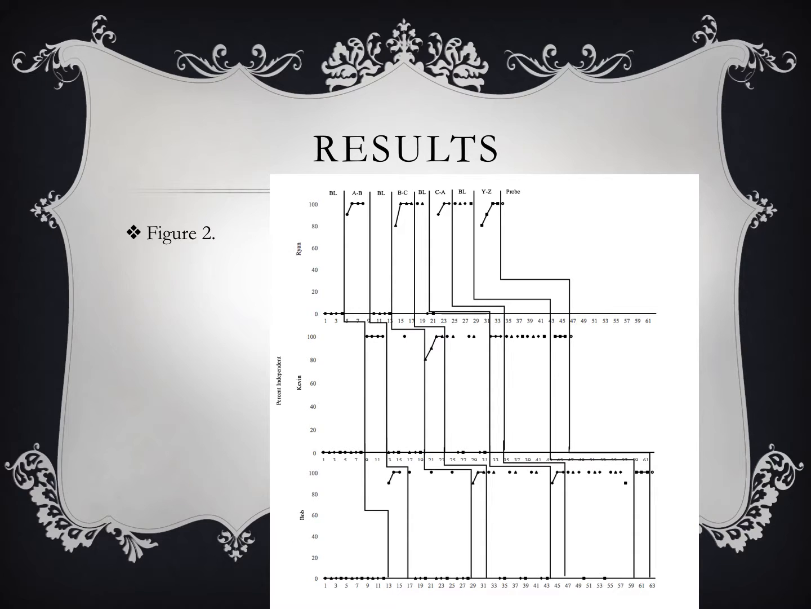92.5% for the B to C phase, and C to A and Y to Z were both 100%. The average of independent responses for Bob for all relations was 96.6%. This data suggests that all participants were able to demonstrate a transfer of stimulus function after each of the steps had been mastered by the participants, without a reinforcer, multiple prompts, or feedback.